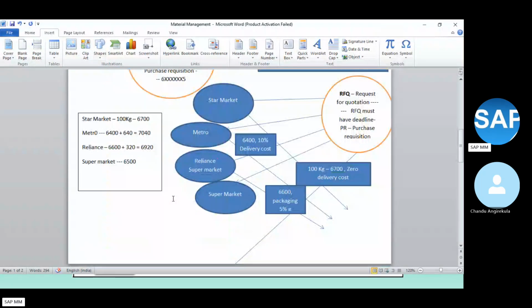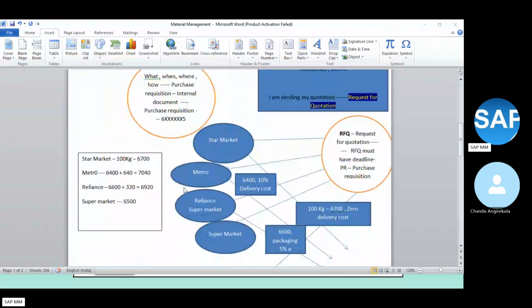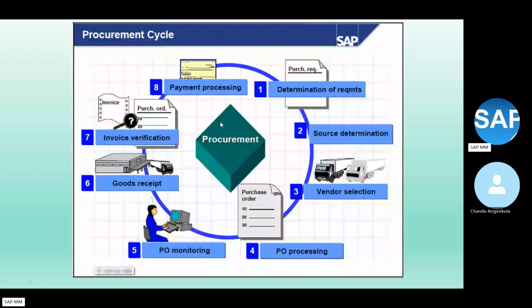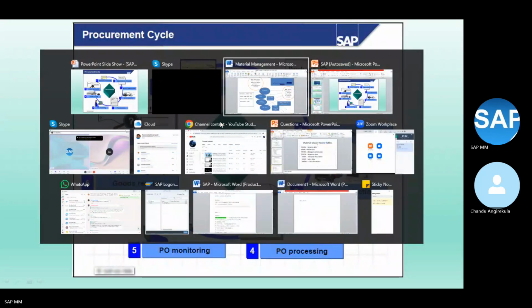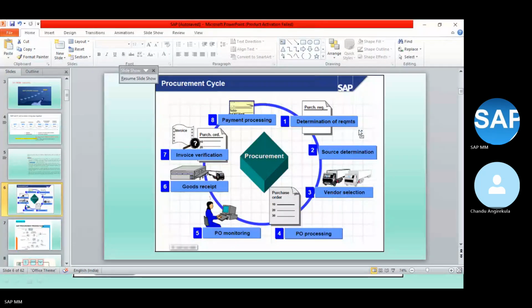So in an interview, if they ask about that, you need to tell them these are the steps and explain them. Clear? Sir. This is clear? So this is called the purchasing cycle or procurement cycle or P2P cycle or MM basic procurement cycle process. Okay. Any questions today?